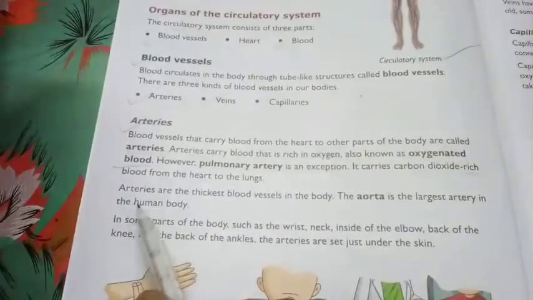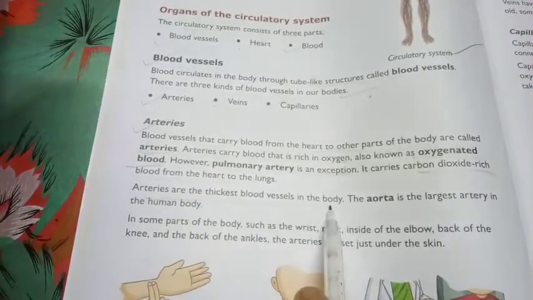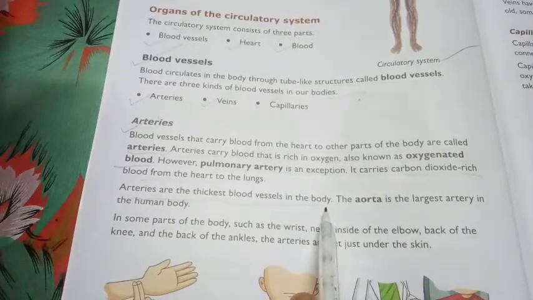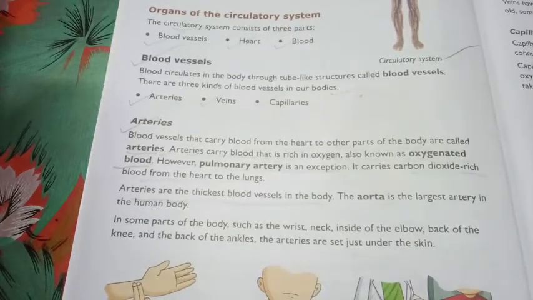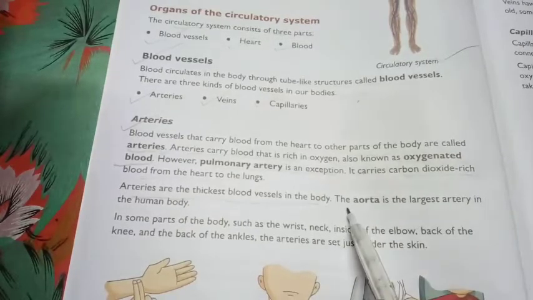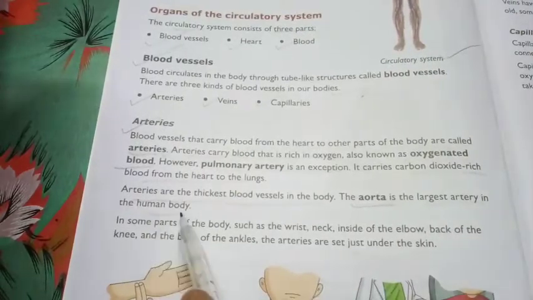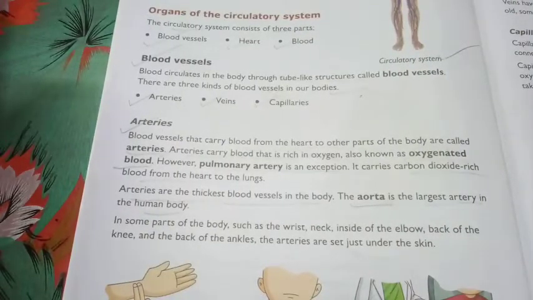Arteries are the thickest blood vessels in the body. So if I may ask you, can you name the blood vessel which is the thickest in our body? You have to answer that arteries are the thickest blood vessels in the body. The aorta is the largest artery in the human body. Which one is the largest artery in our human body? Aorta.